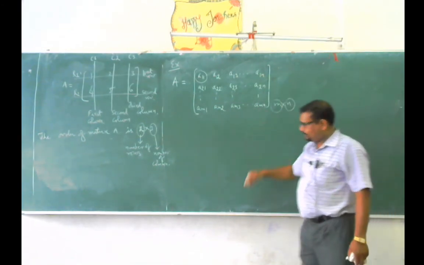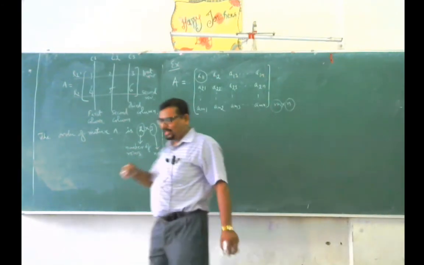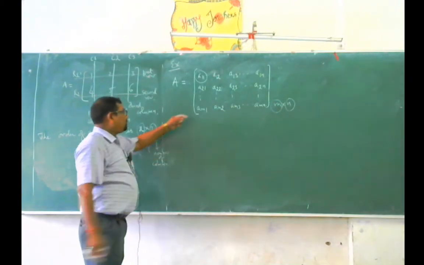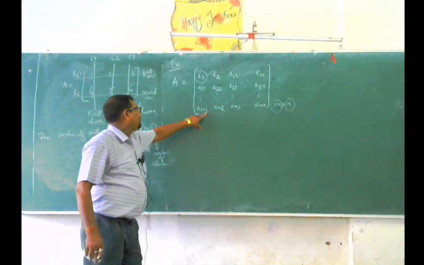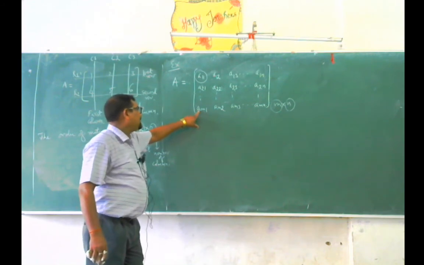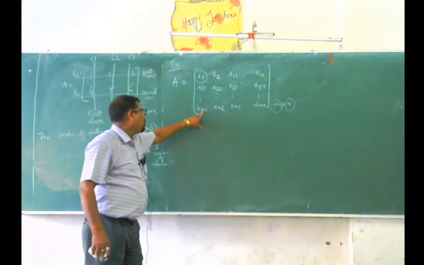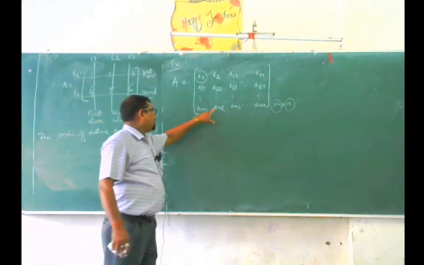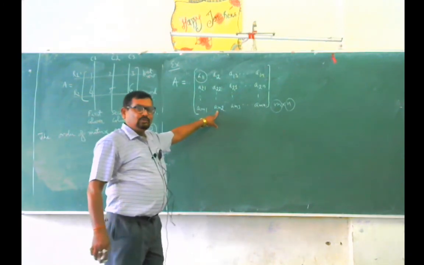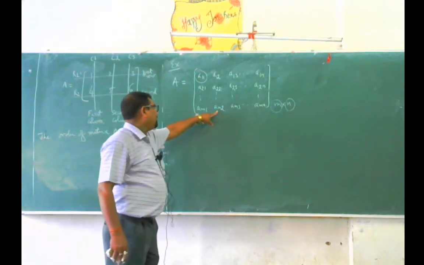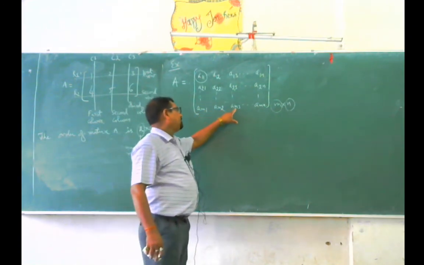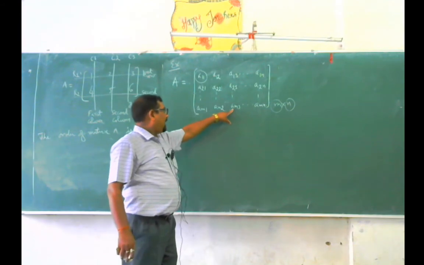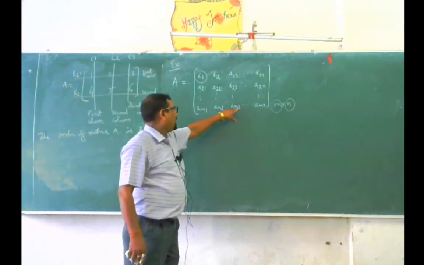Similarly, when you look at the last horizontal line, it indicates the first entry, An1, which means it is an element of nth row and first column. The second entry is An2, an element of nth row and second column. The third entry is An3, an element of nth row and third column.